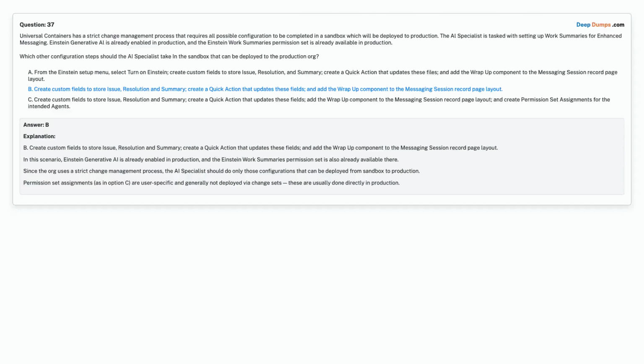Correct answer is Option B. Create custom fields to store issue, resolution and summary. Create a quick action that updates these fields. And add the wrap-up component to the messaging session record page layout.